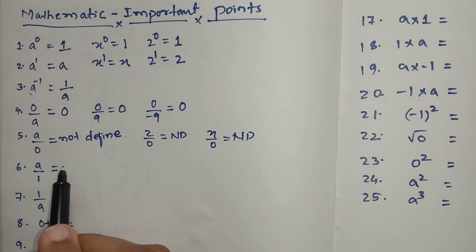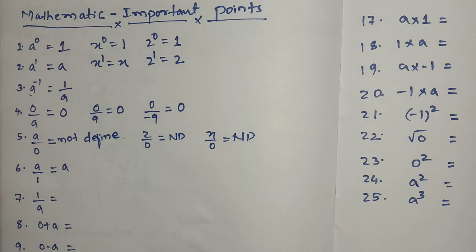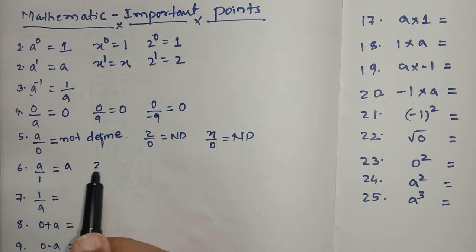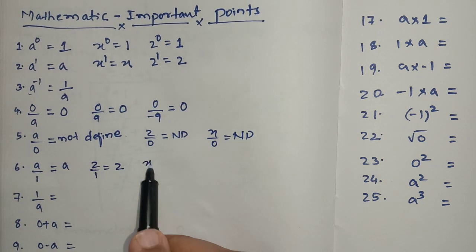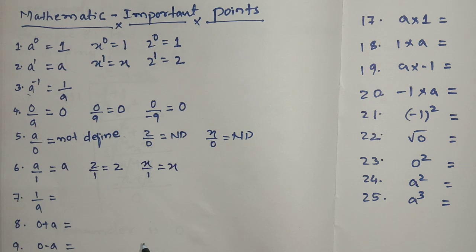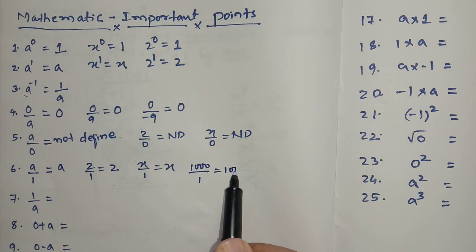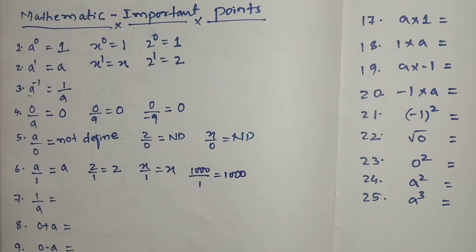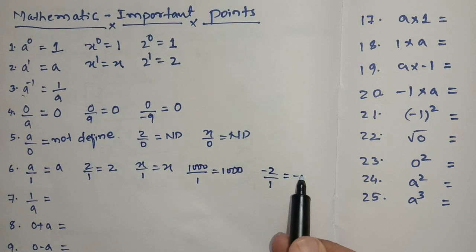Anything divided by 1 will be anything. For any value, when you divide that value by 1, again you will get the same value, whatever is in the numerator. Suppose 2 divided by 1, answer will be 2. x divided by 1, answer will be x. 1000 divided by 1, answer will be 1000. 100 divided by 1, answer will be 100. Suppose minus 2 divided by 1, answer will be minus 2.